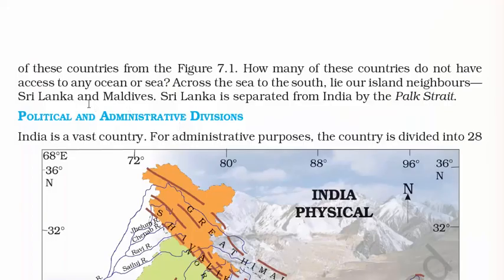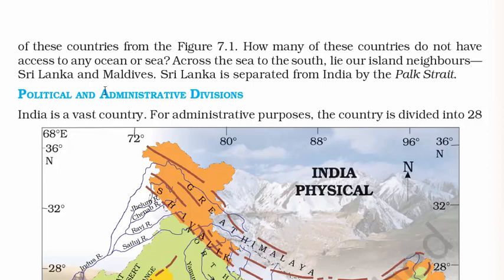Coming to page number 4, here we read about a little bit of political and administrative divisions. What do we mean by administrative divisions? Administrative divisions are done in order to make a country functional. If it is not divided into such divisions, it would be very difficult to run a huge country like India with a population of 1.25 billion people. Therefore we need proper administrative divisions.